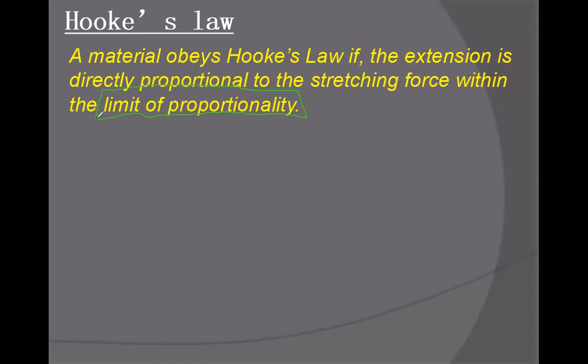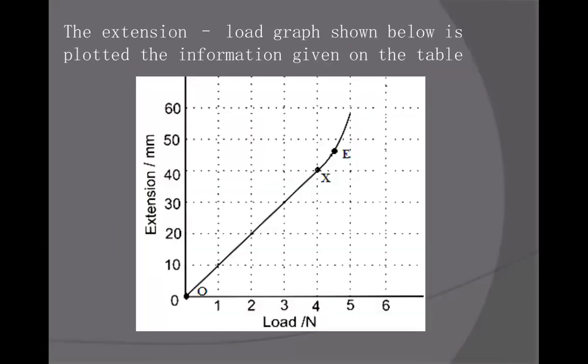For example, I draw a graph here. Okay, wait a while. From the graph, I want to clear it. This is an extension-load graph. In this graph, from point O till X, it's a straight line.